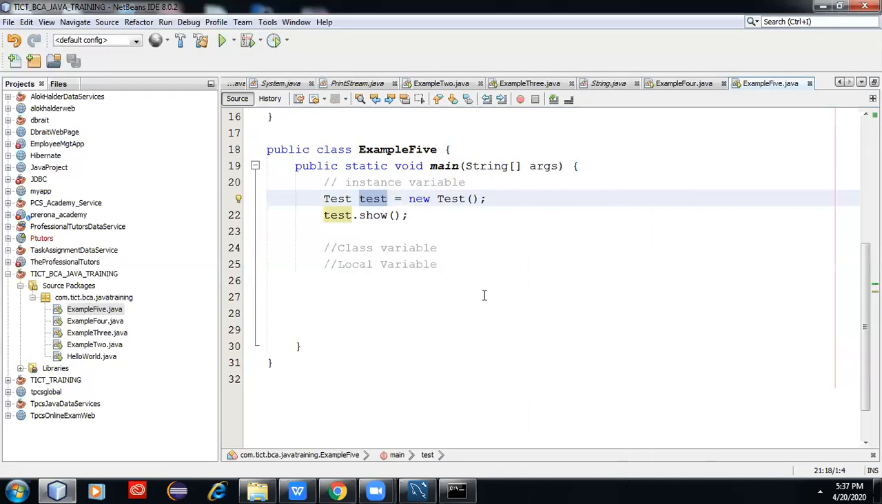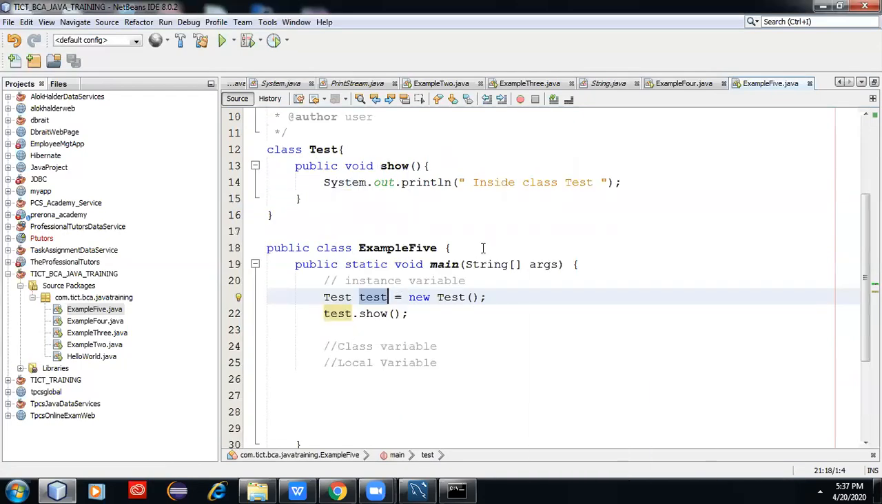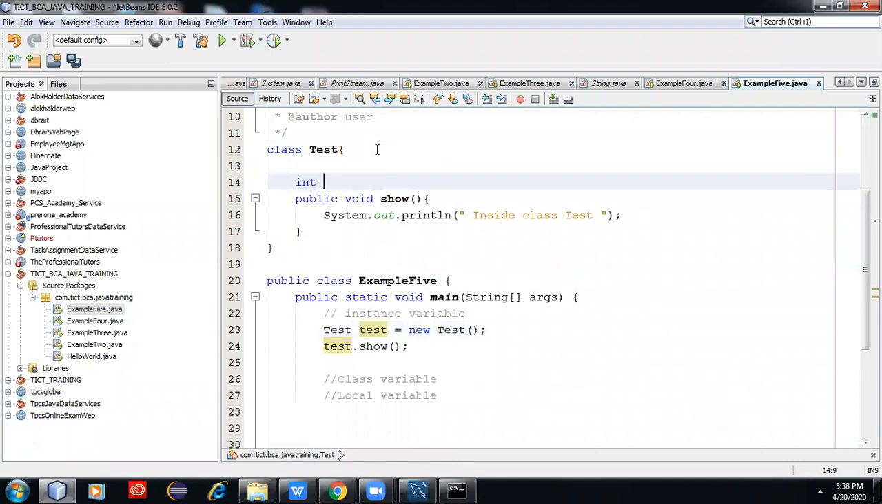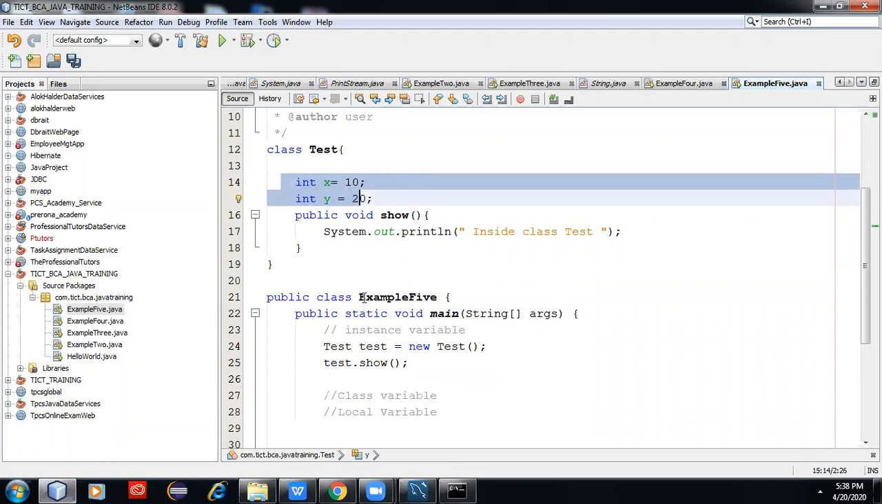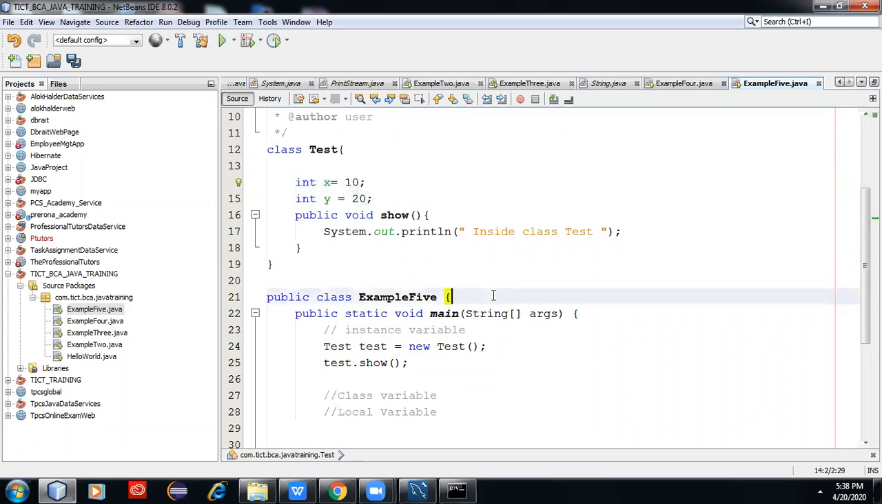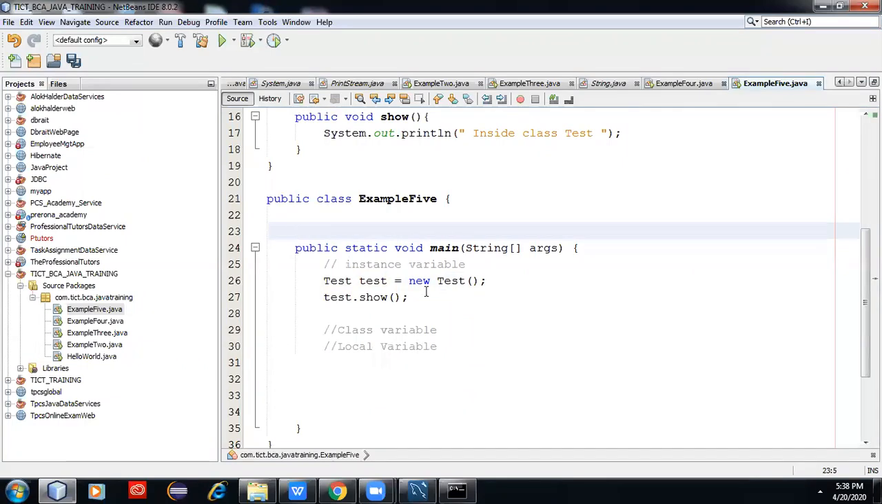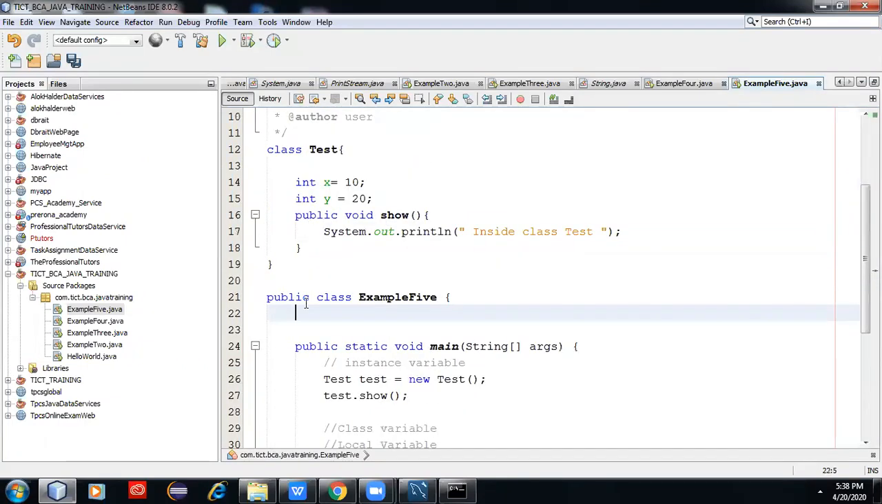Next, we need to know the class variable. What is class variable? This is a Java class. If I want to declare here anything, int x equal to 10, int y equal to 20, and these are the variables. It is declared in which level? Actually, this variable is in class level, or you can declare any value outside of main method.